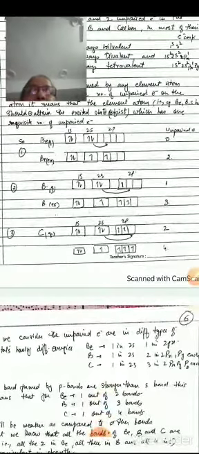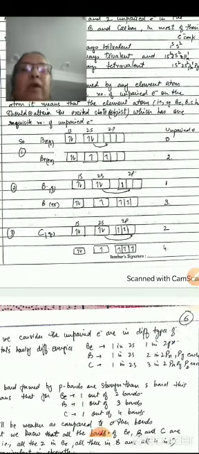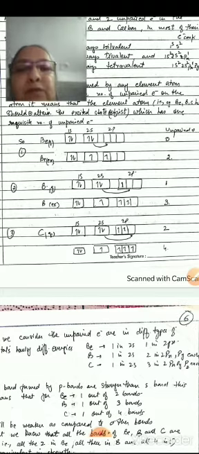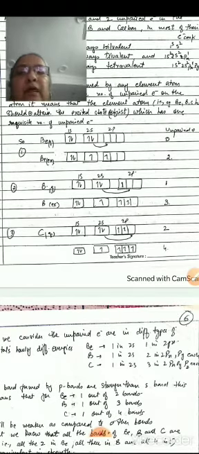So if we consider the beryllium atom, then in the ground state, the electronic configuration of beryllium atom is 1s2, 2s2, having 0 unpaired electrons. For beryllium atom to have 2 unpaired electrons, one electron from the 2s orbital will have to be promoted to the empty 2p orbital, that is the 2px orbital. So now in the excited state, the beryllium atom has electronic configuration 1s2, 2s1, 2p1, giving rise to 2 unpaired electrons. For boron, the electronic configuration in the ground state is 1s2, 2s2, 2p1, giving 1 unpaired electron.